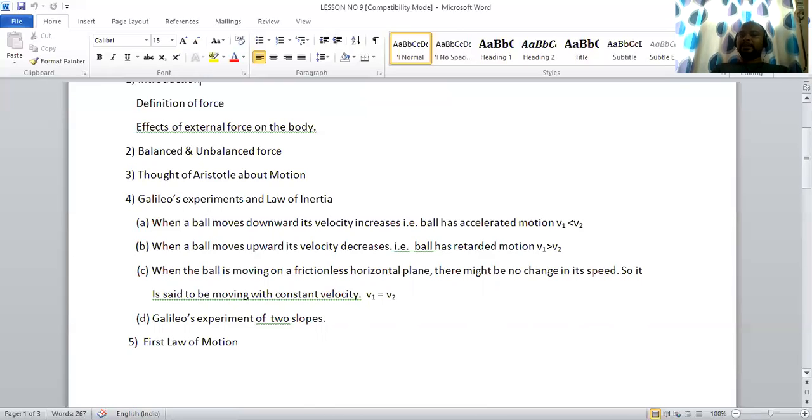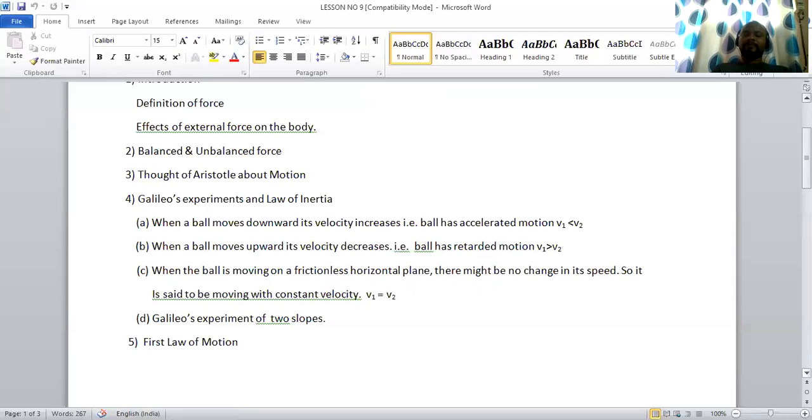It reaches the same height, but the distance it had to travel was larger. So keeping the first slope's angle constant, we decreased the angle of the second slope, and the ball reached the same height, but the distance covered by the ball was larger, as you can see in your textbook.